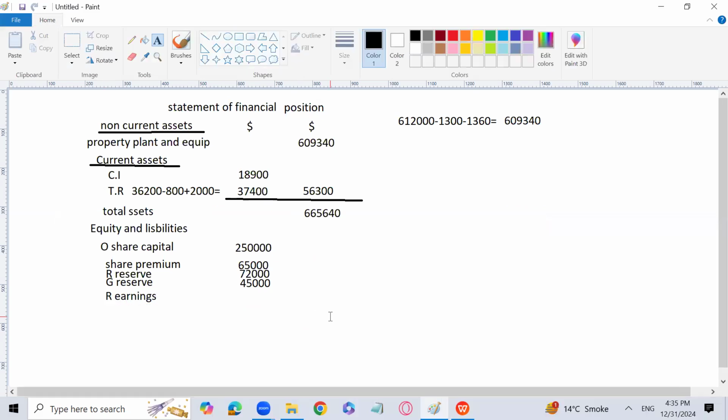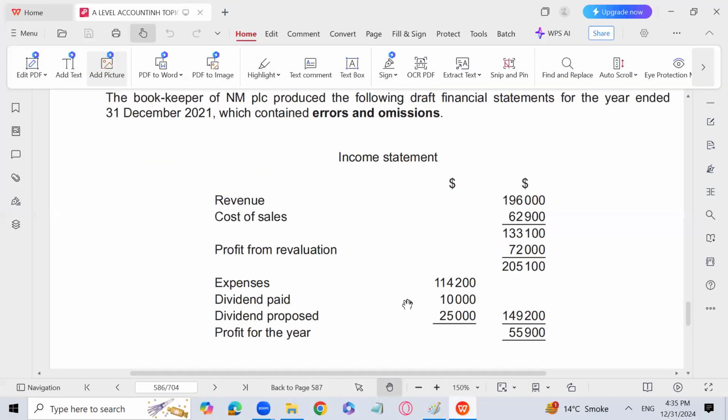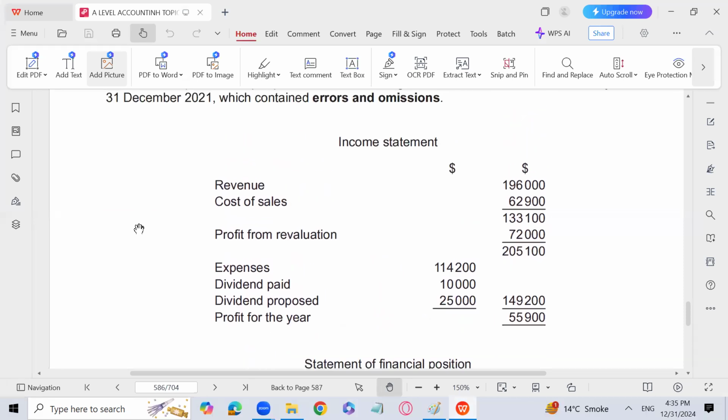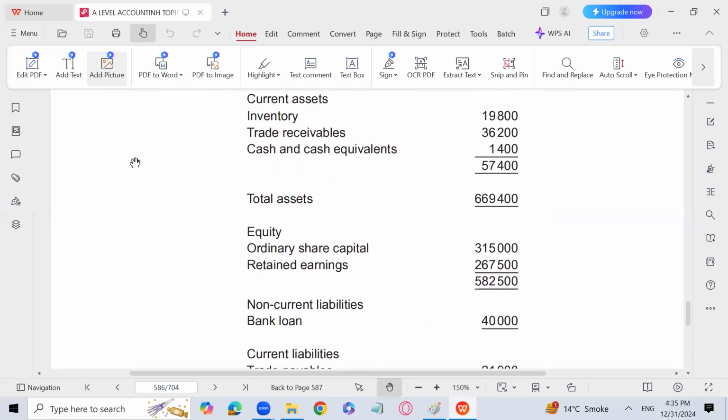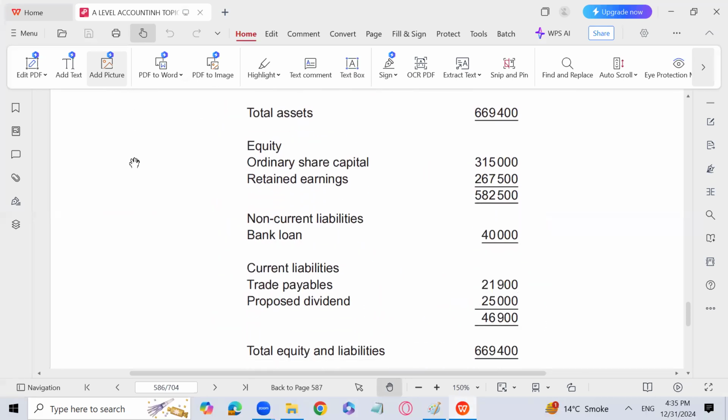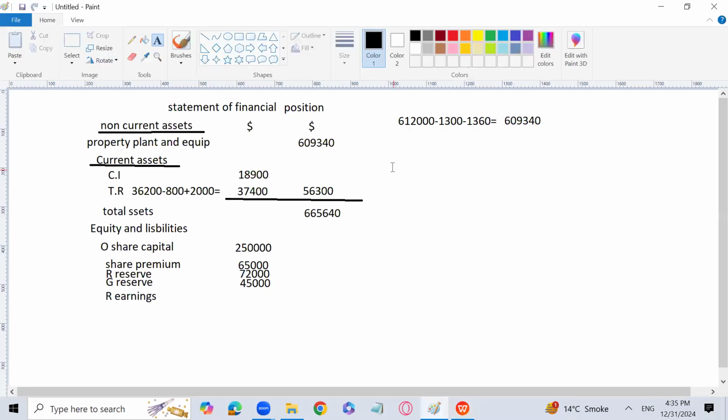Now we have to calculate the retained earnings. So retained earnings at the start, which are not correct actually, that is going to be 267,500. Okay. Now I'm going to correct these retained earnings.